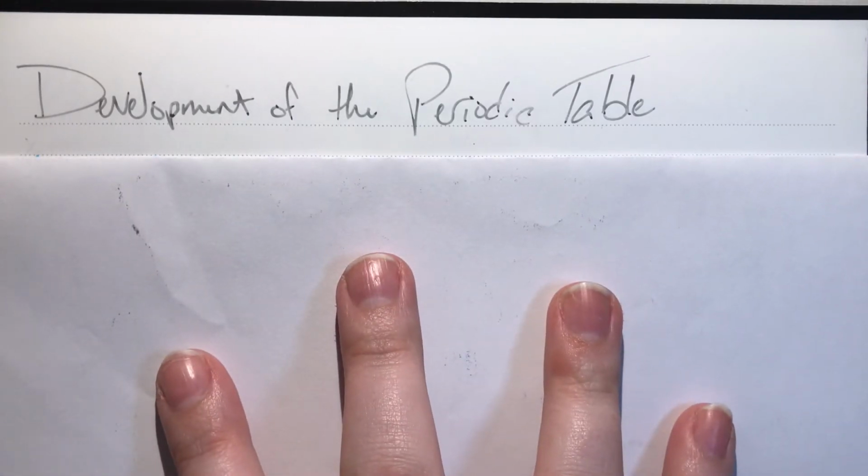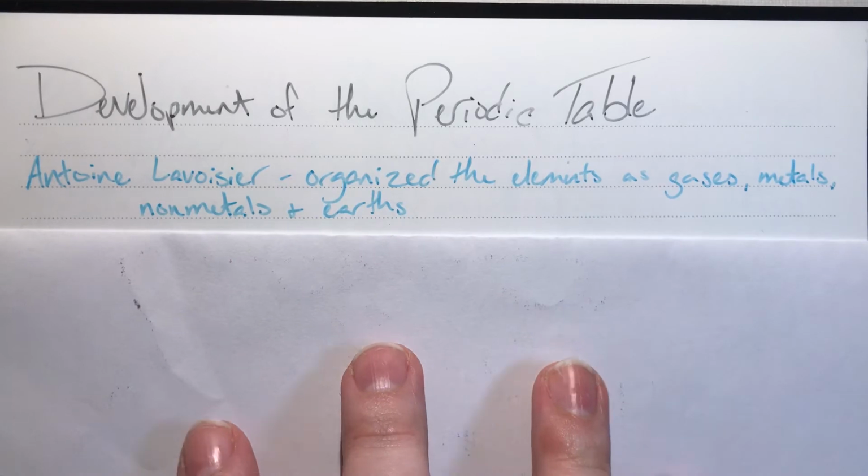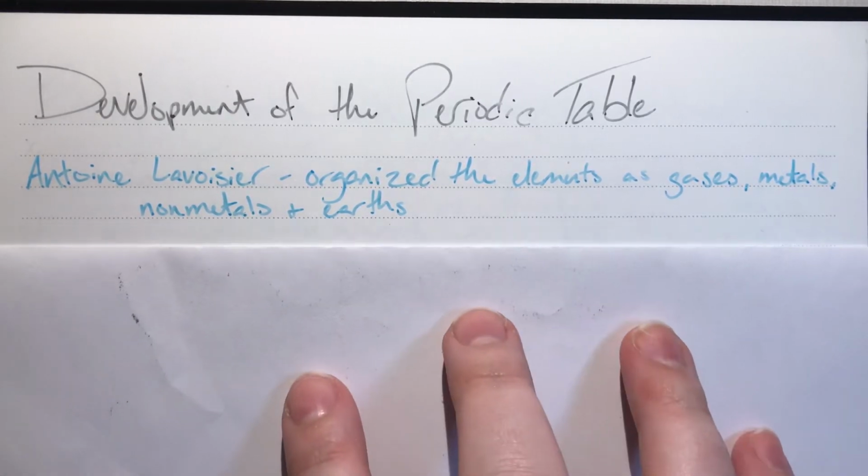Today we will be discussing the development of the periodic table. The first person who contributed to the periodic table's development that I would like to speak on is Antoine Lavoisier. Lavoisier organized the elements as gases, metals, nonmetals, and what he referred to as earths.